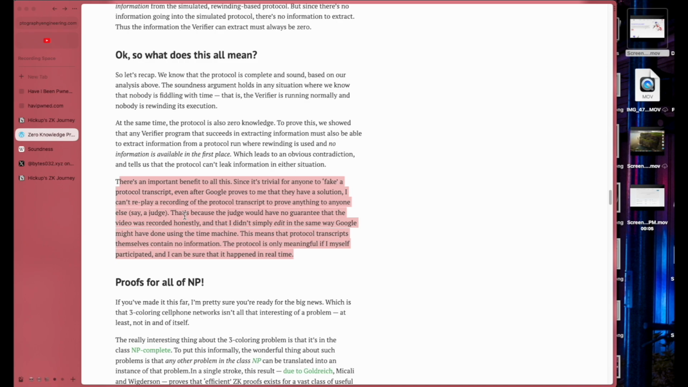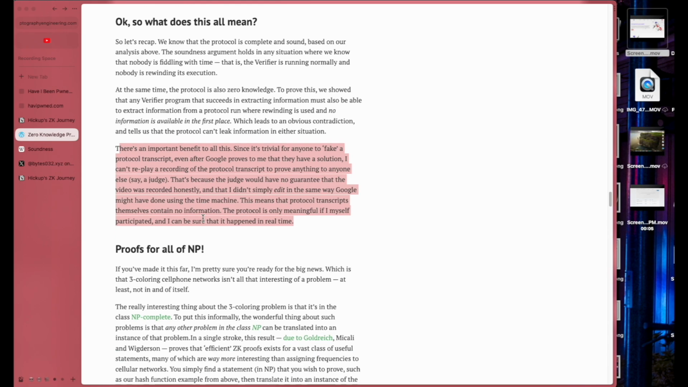That's because the judge would have no guarantee that the video was recorded honestly, and that I didn't simply edit it, the same way Google might have done using the time machine. This means that the protocol transcripts themselves contain no information. The protocol is only meaningful if I myself participated and I can be sure that it happened in real time.